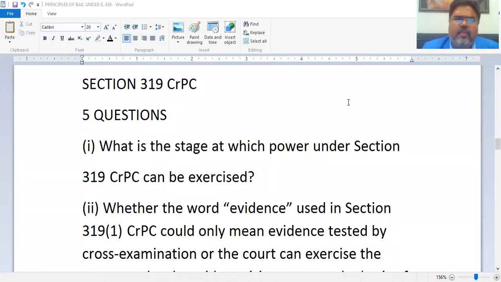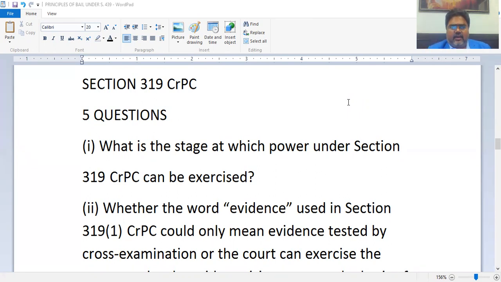So we are going to do 5 questions on Section 319 CRPC. We all have gone through the Bare Act and we have seen that Section 319 empowers the court to summon any person as an accused who is not named in the charge sheet. So that is a special power of the court. We have already seen what's there in the Bare Act. Now we are going to see 5 questions.